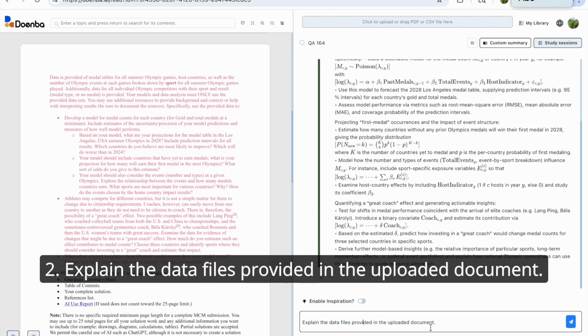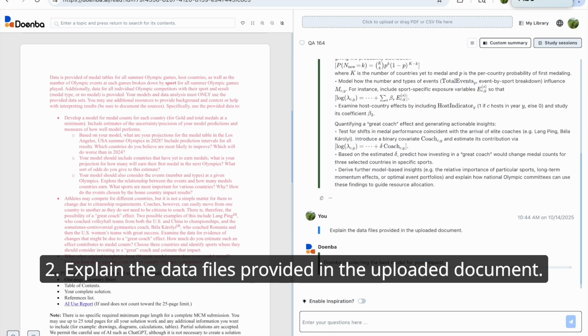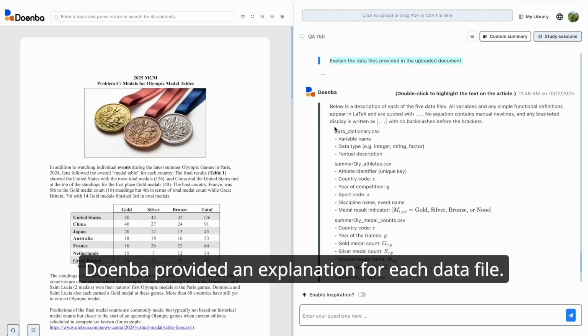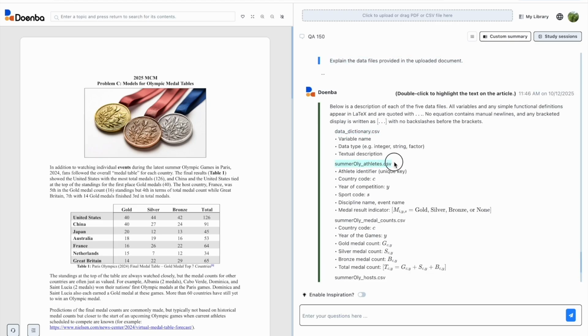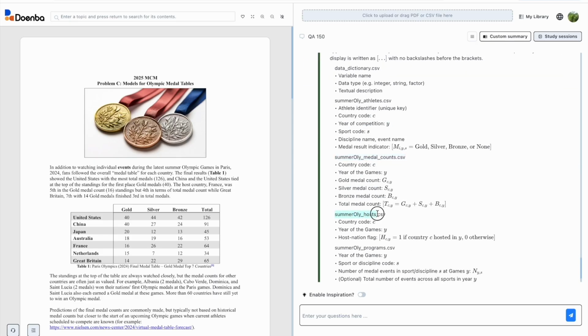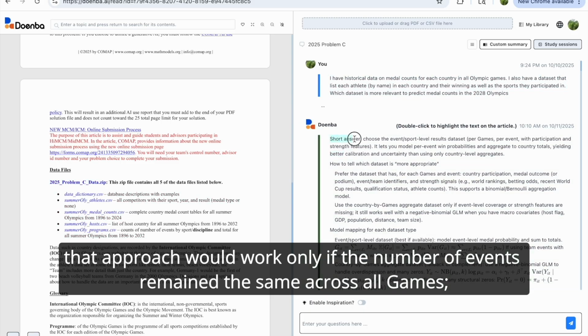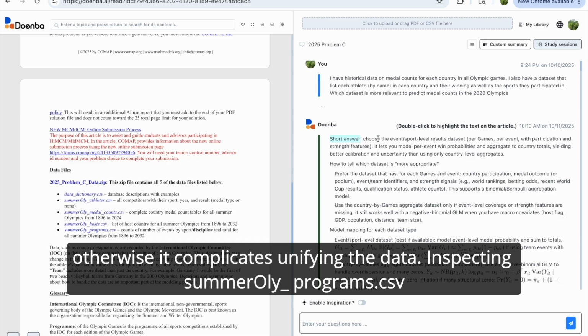2. Explain the data files provided in the uploaded document. Doernba provided an explanation for each data file. On further reflection, that approach would work only if the number of events remained the same across all games, otherwise it complicates unifying the data.